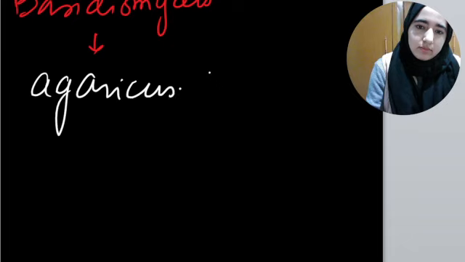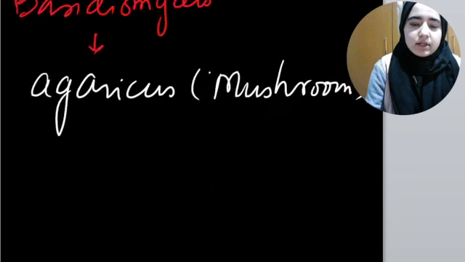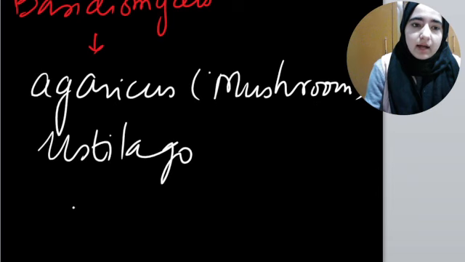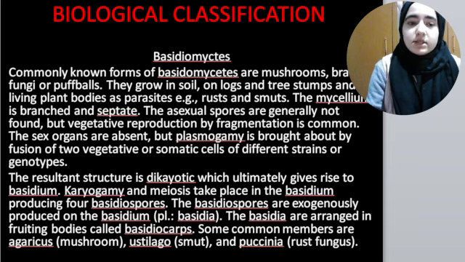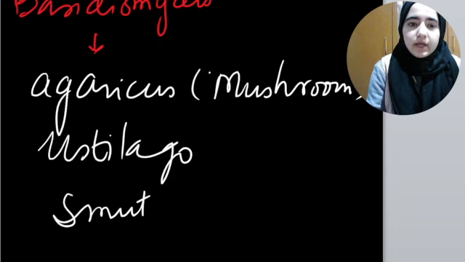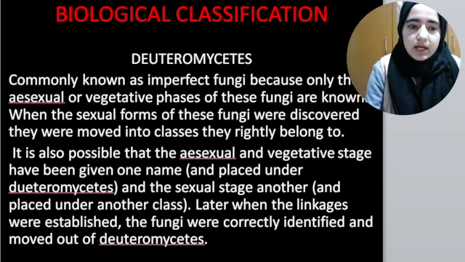The common name of Agaricus is mushroom. Another example is Ustilago, which is smut. And finally we have Puccinia, a rust-causing fungus. I hope this concept of basidiomycetes is clear.